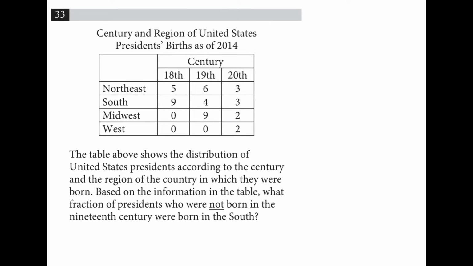Based on the information in the table, what fraction of presidents who were not born in the 19th century, so that would be all of these, 24 total, were born in the South. Within those, we have 12 that were born in the South. So 12 over 24 reduces to 1/2.